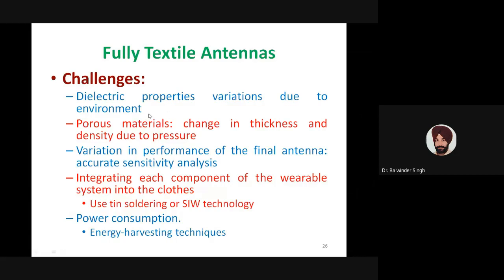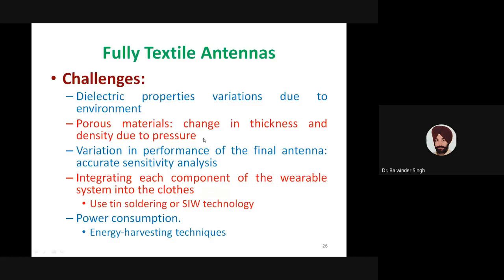So the fabric will be continuously subjected to different levels of moisture, especially if we talk of the environment. Due to this continuous exchange of moisture, or we can say water, there may be variations in the dielectric properties of that particular fabric. So how to deal with these dielectric properties? That is a major challenge, variations.